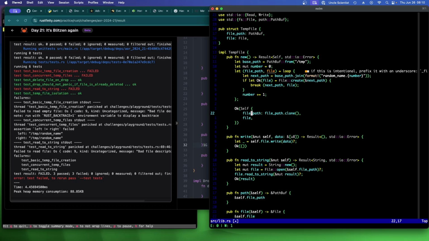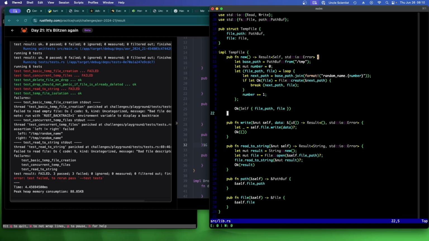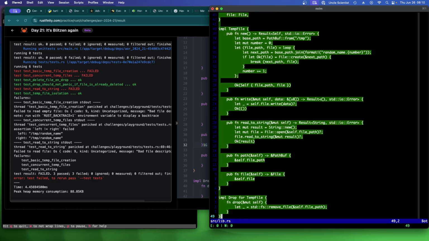And this is just a file, and this is just file. Oh no, yeah. Oh, look at that. Now we don't have to do that clone thing. Will this even work though?